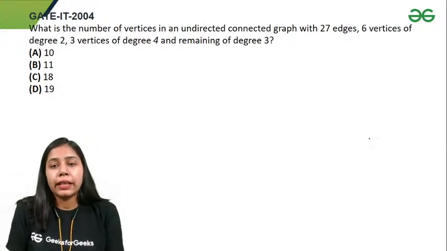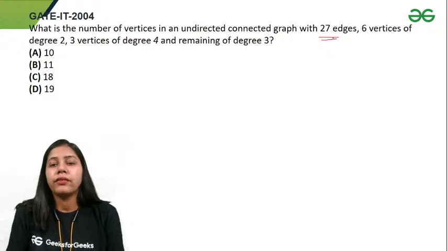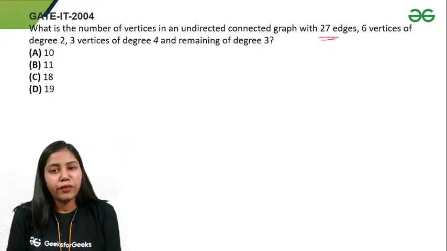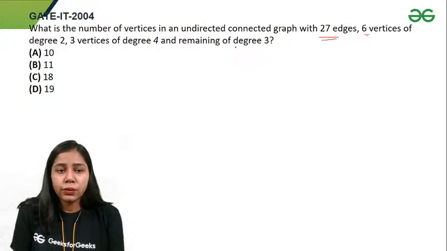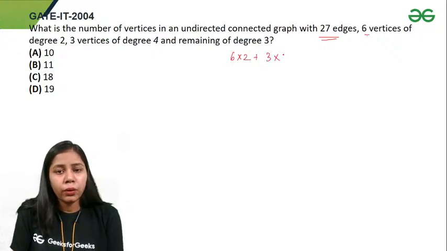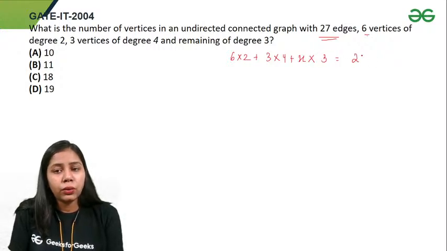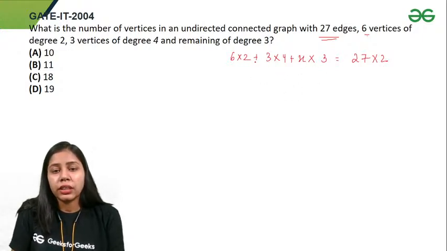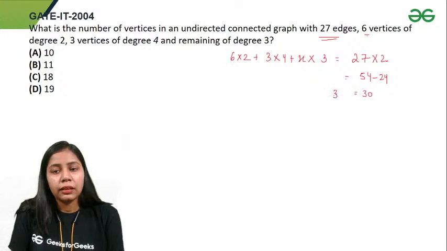Okay, so we have 27 edges and we have discussed that the sum of degrees of all the vertices equals twice the number of edges. So we have 6 vertices of degree 2, right? 6 into 2, 3 vertices of degree 4 and the remaining of degree 3. Let's take x vertices of degree 3. So that is 27 into 2, right? Twice the number of edges. So solve this. 6 2s are 12, 3 4s are 12, 24. 54 minus 24, that will give me 30. 3x equals 30, x equals 10.